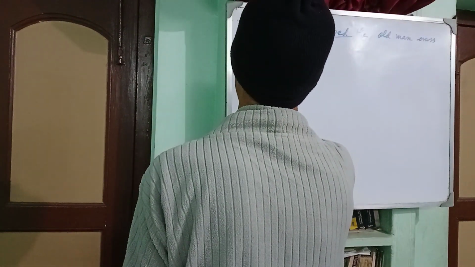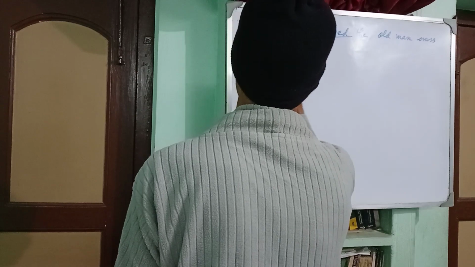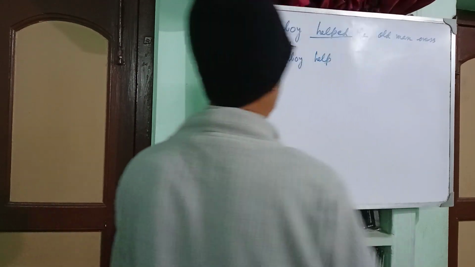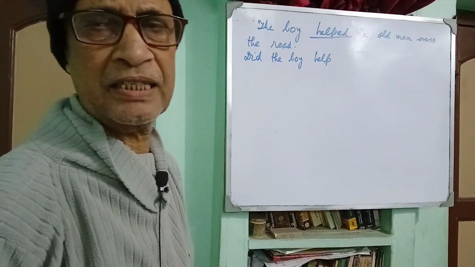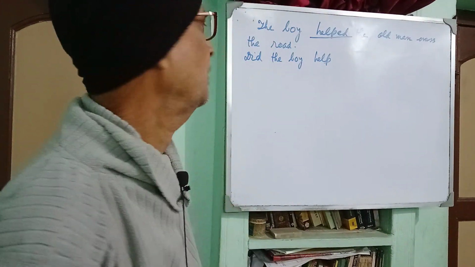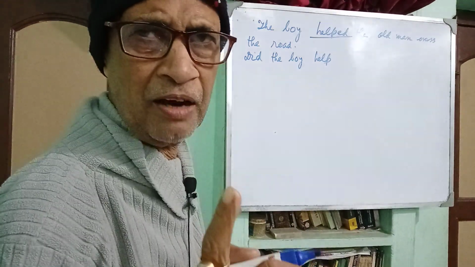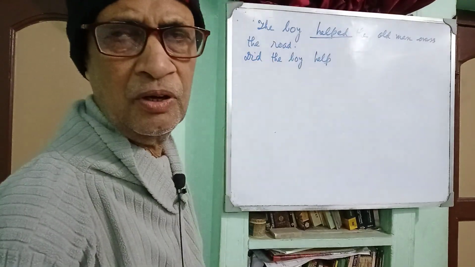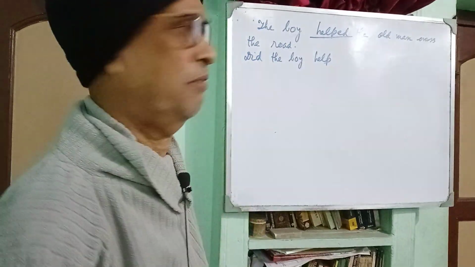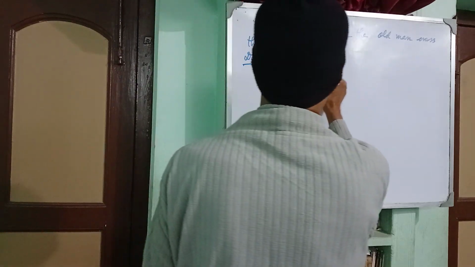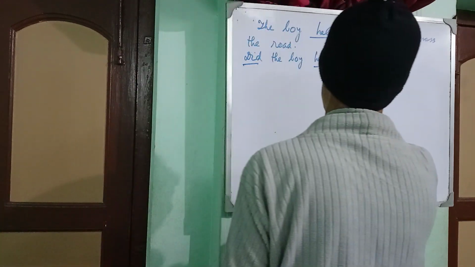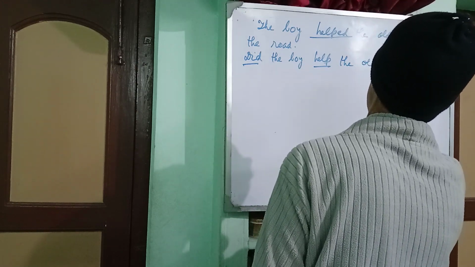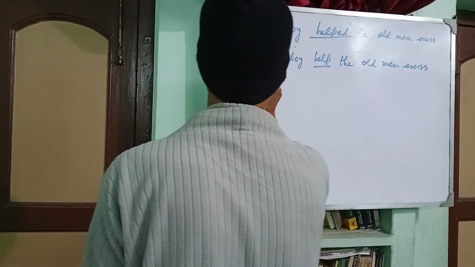Did the boy, do will be did. Did the boy help? Then the finite verb will be the present form. It is the rule. When the auxiliary verb will be in the past form, the finite verb will be in the present form. Did the boy help the old man cross the road?